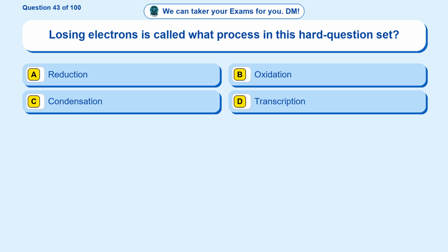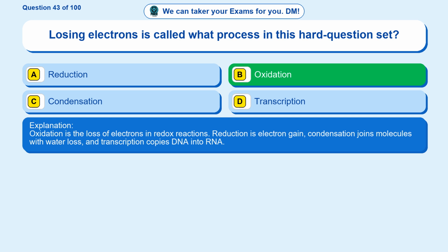Question 43. Losing electrons is called what process in this hard question set? Option A, reduction. Option B, oxidation. Option C, condensation. Option D, transcription. The correct answer is option B, oxidation. Oxidation is the loss of electrons in redox reactions. Reduction is electron gain, condensation joins molecules with water loss, and transcription copies DNA into RNA.